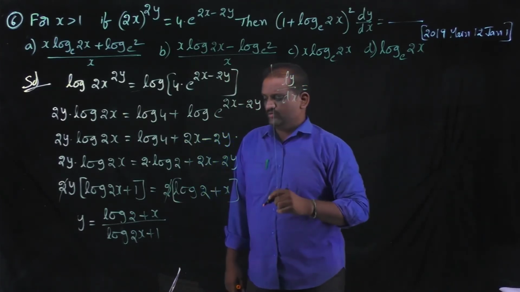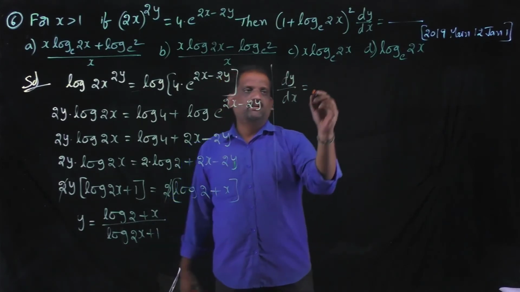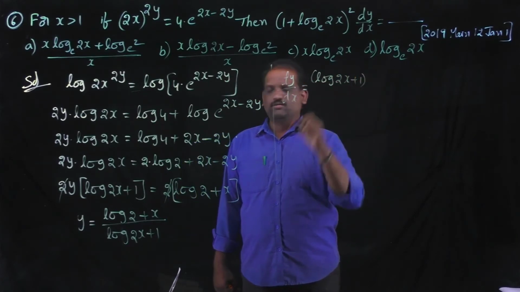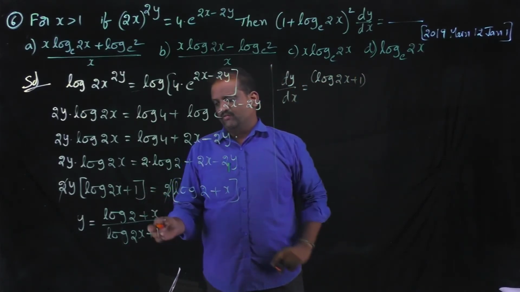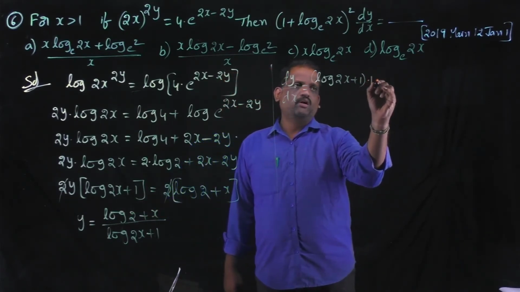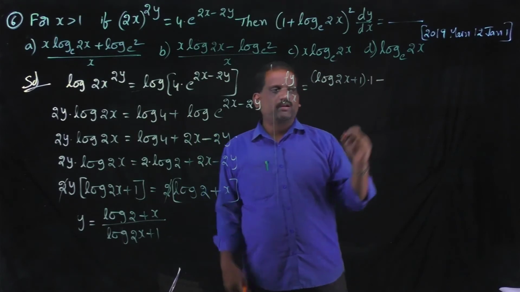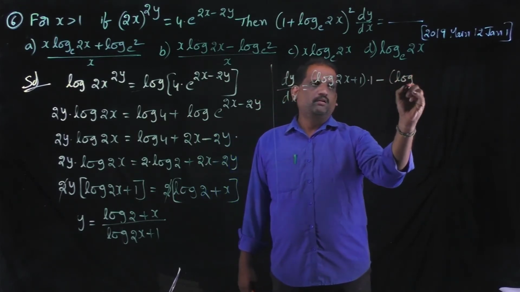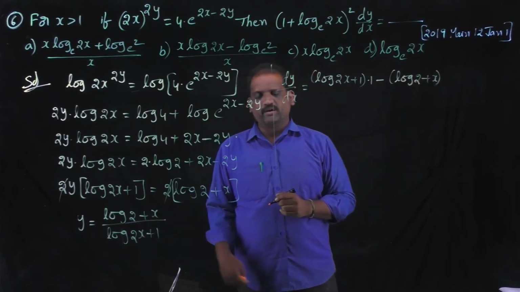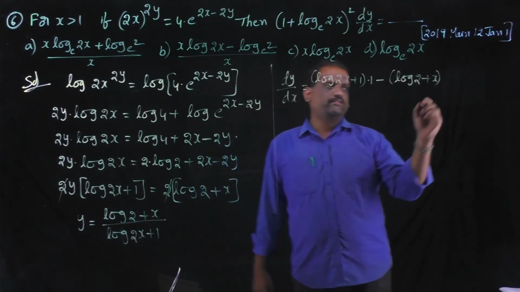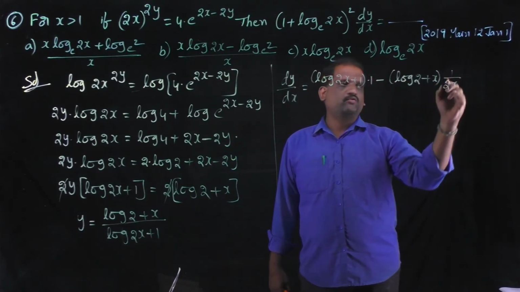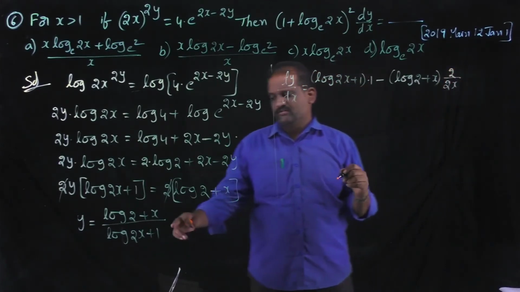Now we are differentiating both sides with respect to x, then we get dy by dx is equal to, this is in the form of u by v, then log 2x plus 1 into differentiation of numerator, differentiation of log 2 is 0, differentiation of x is 1, into 1 minus numerator log 2 plus x into differentiation of denominator, differentiation of log 2x is 1 by 2x into 2, plus differentiation of 1 is 0.